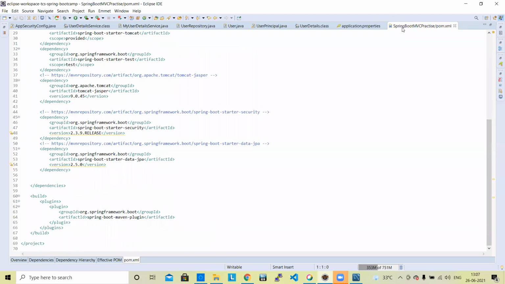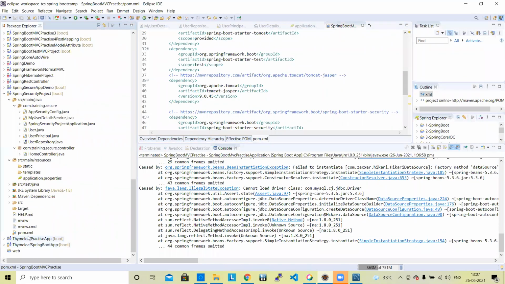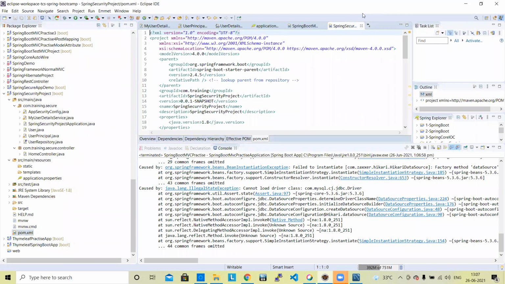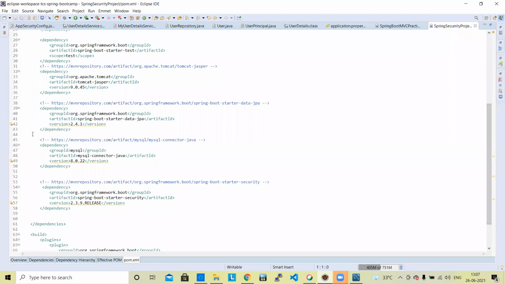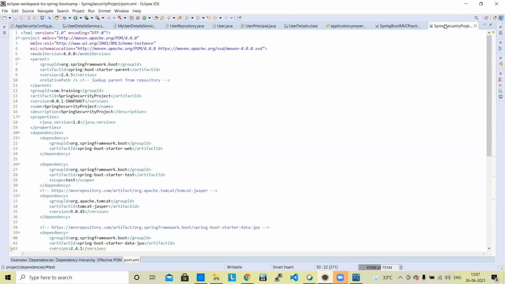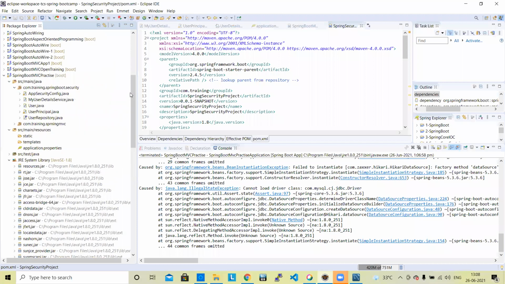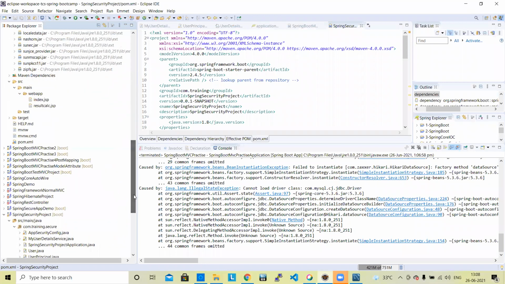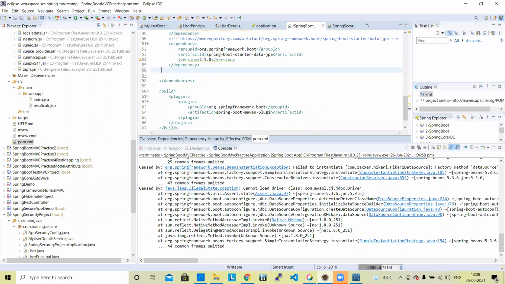So let's give the MySQL dependency here. For MySQL dependencies, we can copy here, or you can add the MySQL driver dependency from the Maven repository. This is the dependency for MySQL connector. We need to add this dependency. Click add here. We have added the dependency.